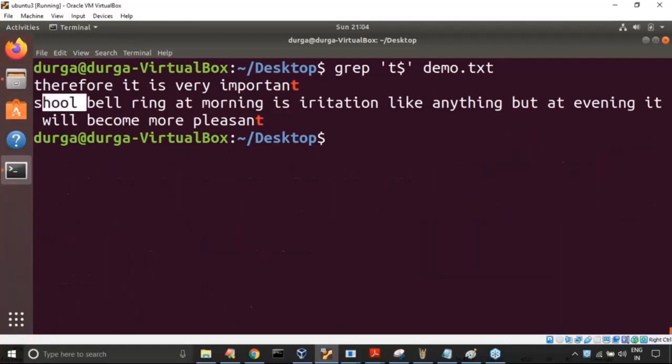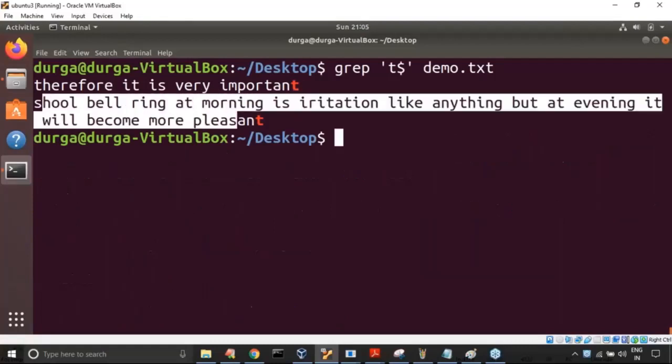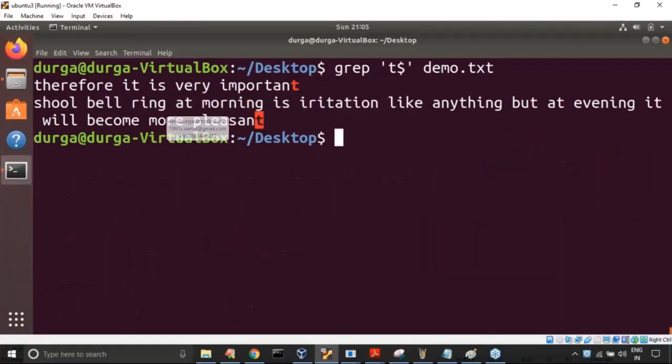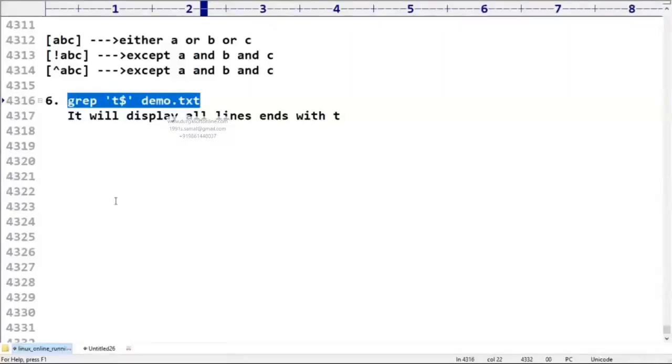Next, school. Sir, the bell ringing in the morning is an irritation, but in the evening it becomes more pleasant. Right? Ends with T means we require the dollar symbol. Any doubt? Please confirm.